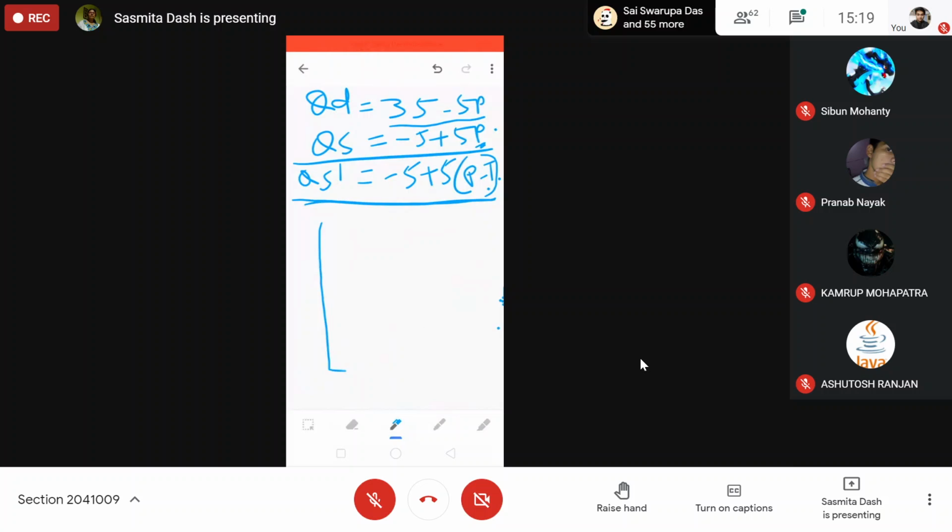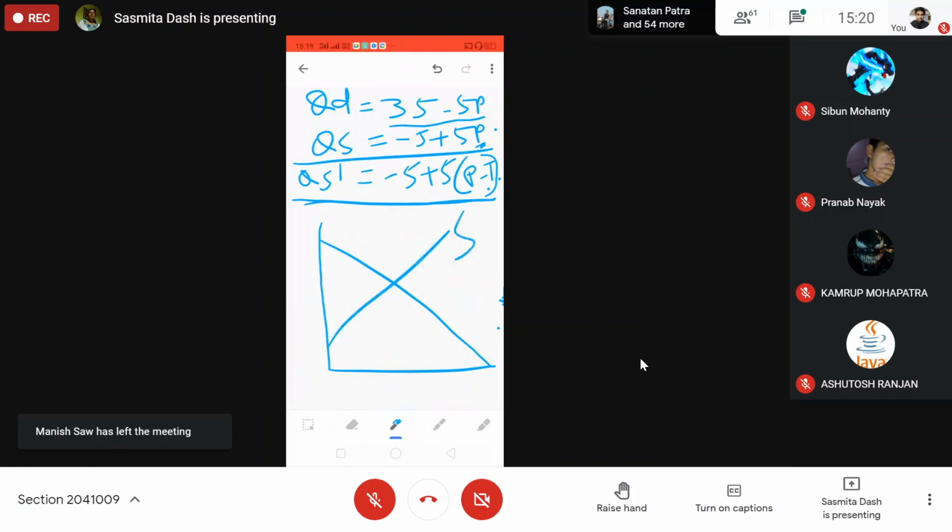Tax on seller. So we have the demand curve, supply curve, equilibrium price, and equilibrium quantity. On the axes, this is price, this is Q, this is the equilibrium price, and this is the equilibrium quantity. If a tax is imposed, let us first discuss it diagrammatically, then we will go for calculation. Now this is the new supply curve.